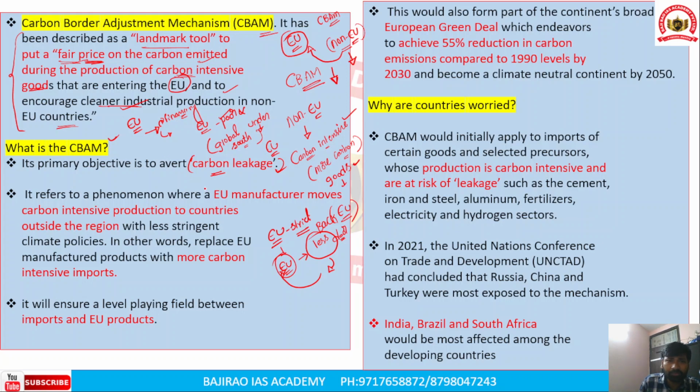Now, for example, understand this: the European Union manufacturers move carbon intensive production to countries outside the region, and those countries have less stringent climate policies. In other words, they replace the European Union manufactured products with more carbon intensive imports. And this is the European Union's stand, and this is what the European Union has been saying, that it has to avoid or avert the carbon leakages, and it will ensure a level playing field between imports and European Union products.